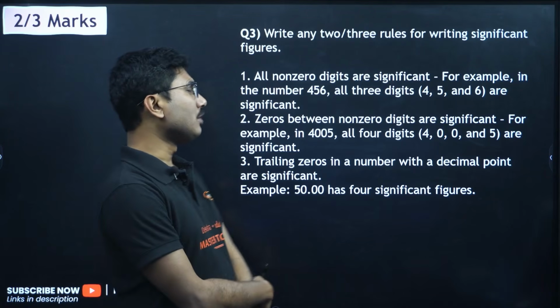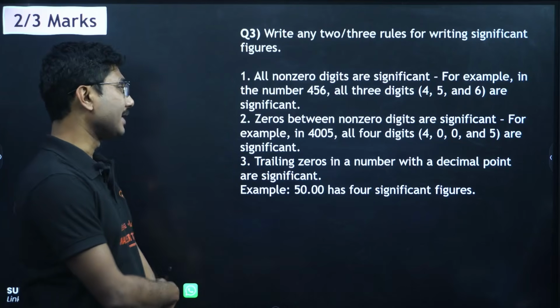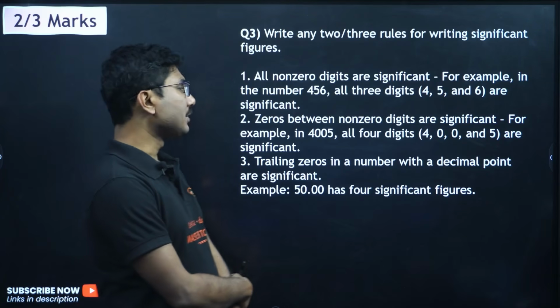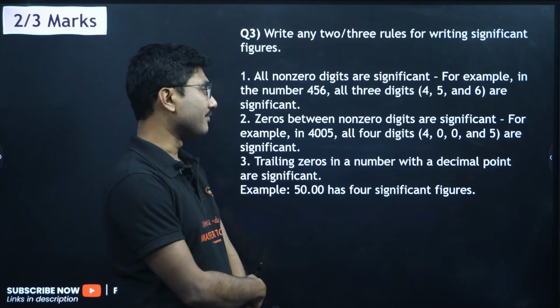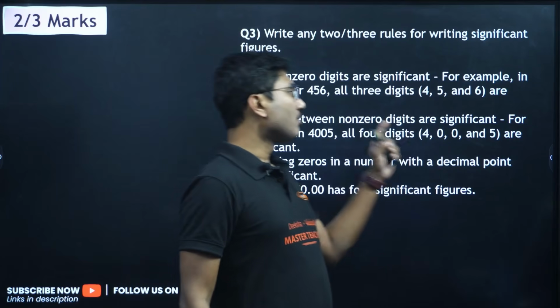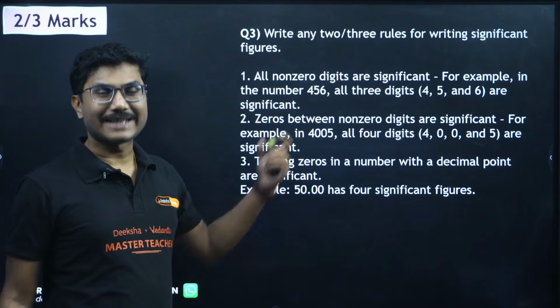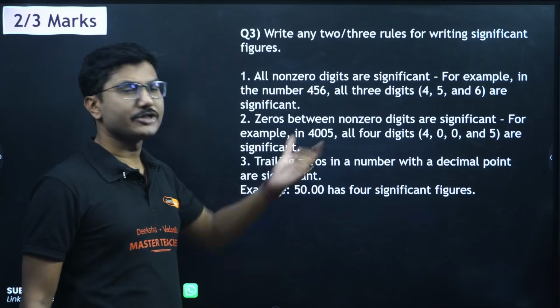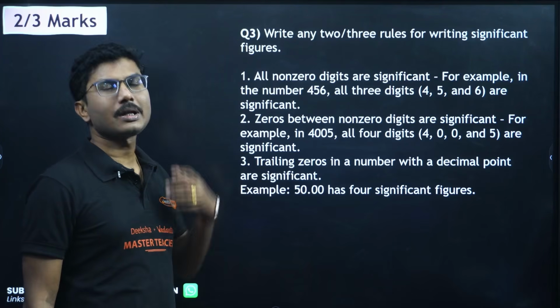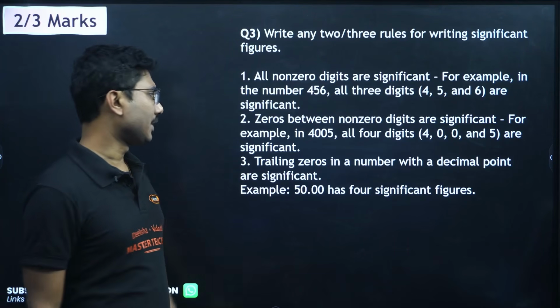Zeros between non-zero digits are significant. For example, 4005. So all 4 digits 4, 0, 0 and 5 are significant. This is called the sandwiched rule. If 0 is sandwiched between 2 non-zero numbers, then all zeros are significant.